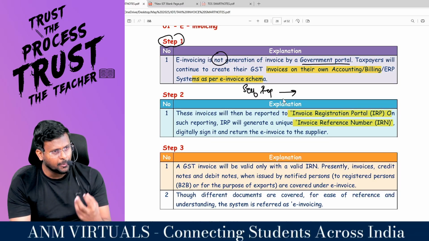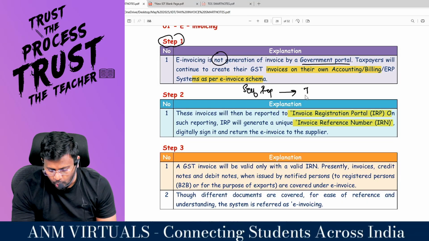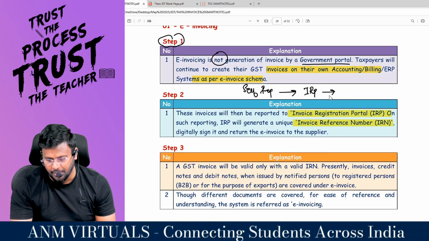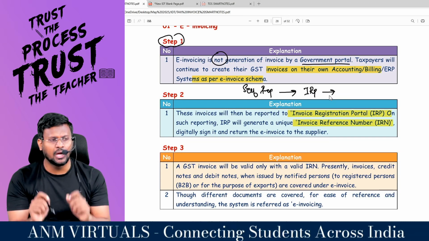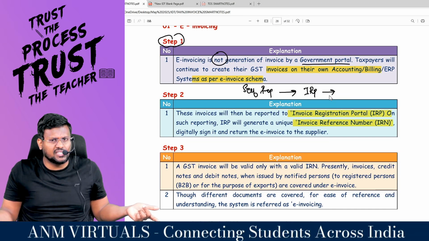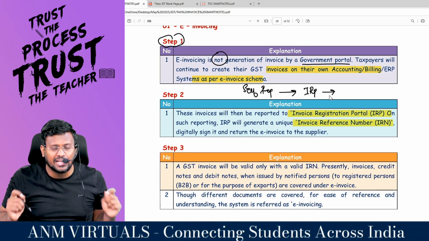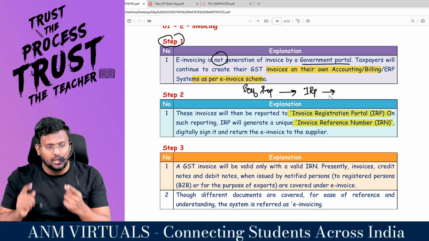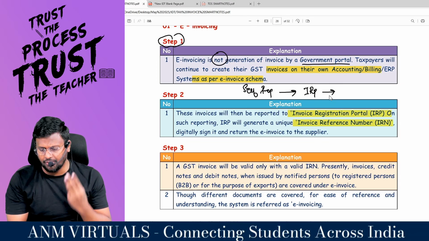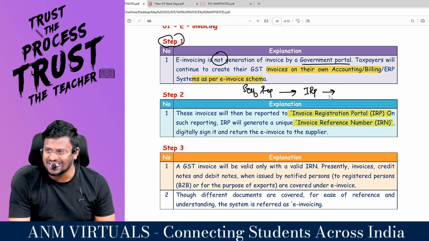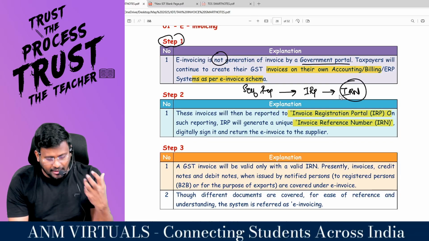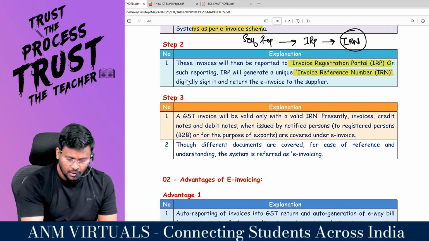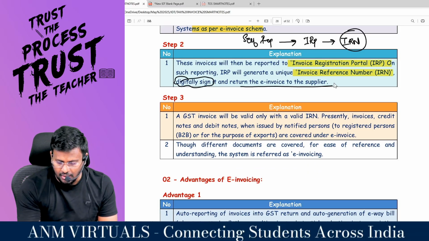Once you self-prepare the invoice, you have to report to the IRP. What is IRP? Invoice Registration Portal. You have to register the invoice. How are you taking registration under the GST? Same way you have to register the invoice in a portal called IRP, Invoice Registration Portal. Comfortable? Once you have registered the invoice, then IRN. What is IRN? Invoice Reference Number. That will create a number, digitally sign the invoice and return it to the